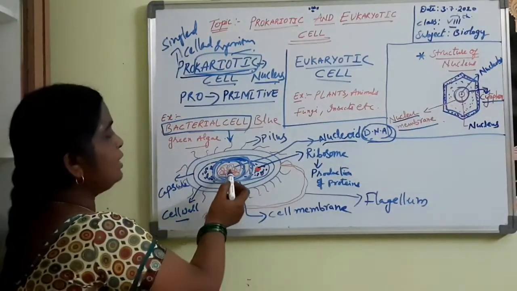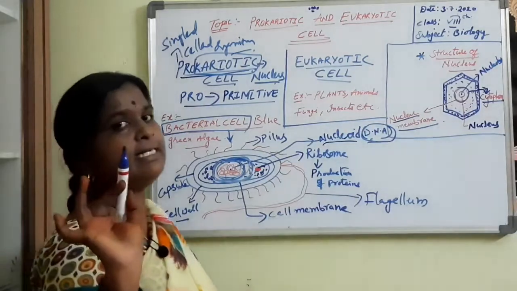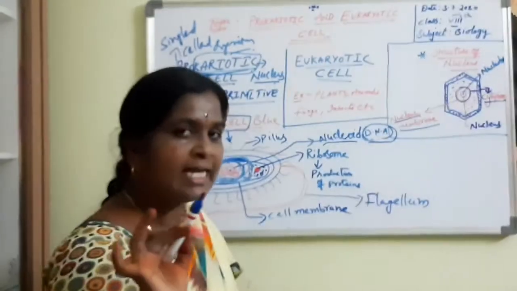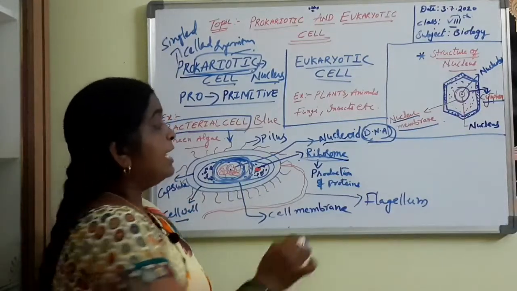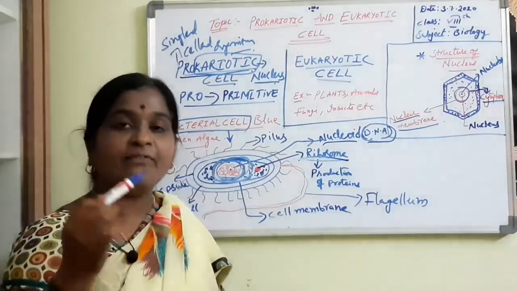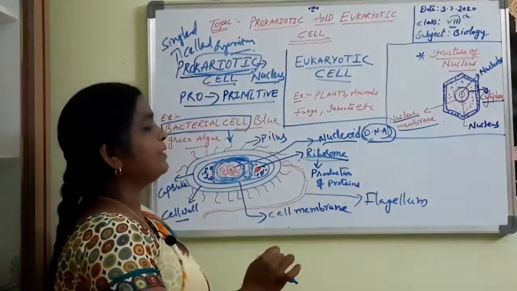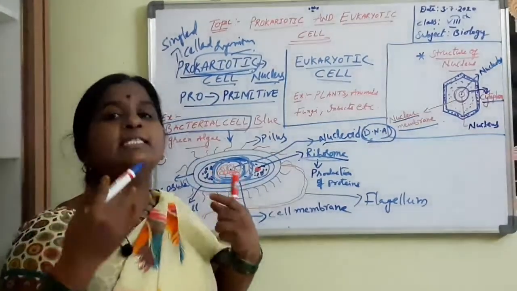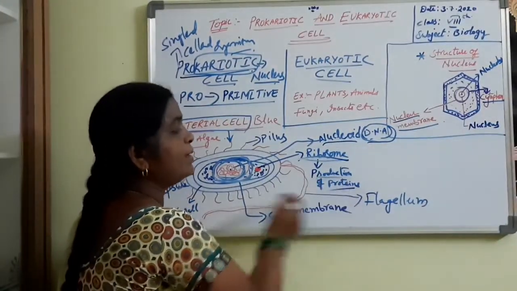This is the nucleoid. This is the cytoplasm. Only one cell organelle can be noticed in the prokaryotic cell, that is the ribosome. Ribosome is the cell organelle which is present in the cytoplasm. It produces proteins.